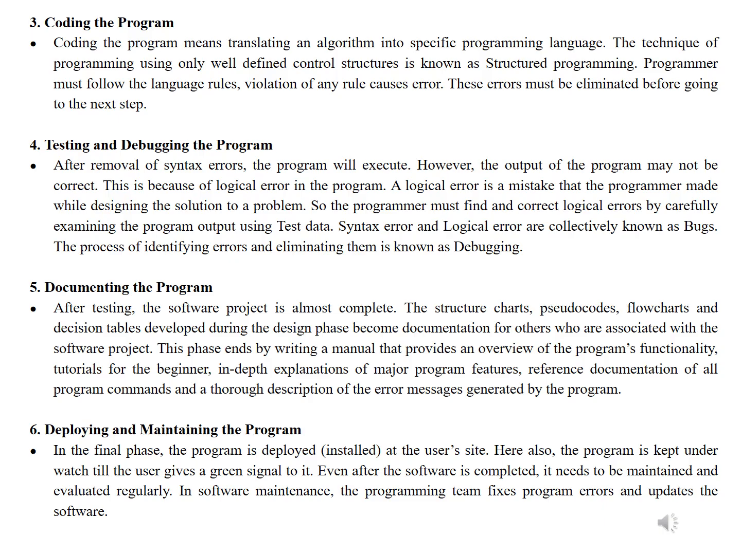And after designing and documenting, the program is deployed and maintained. In the final stage, the program is deployed, that is, installed at the user's site. Here the program is kept under watch till the user gives a green signal to it. Even after the software is completed, it needs to be maintained and evaluated regularly. In software maintenance, the program team fixes program errors and updates the software.